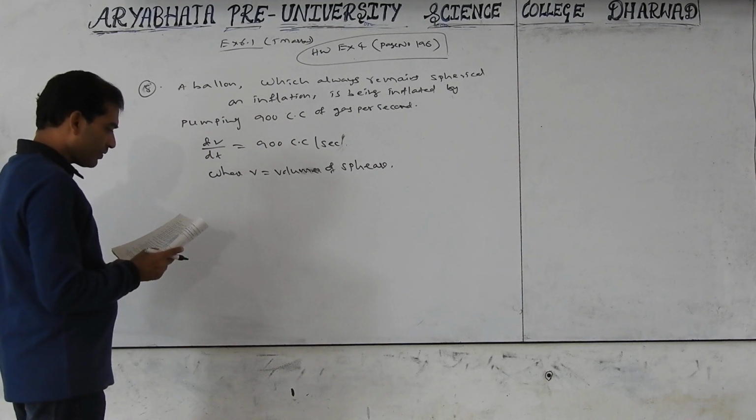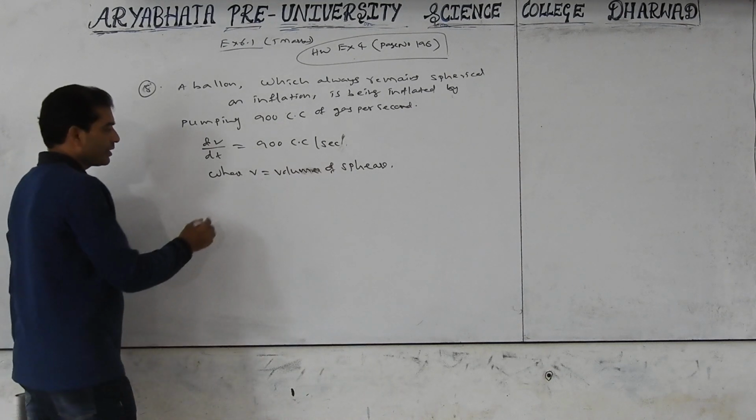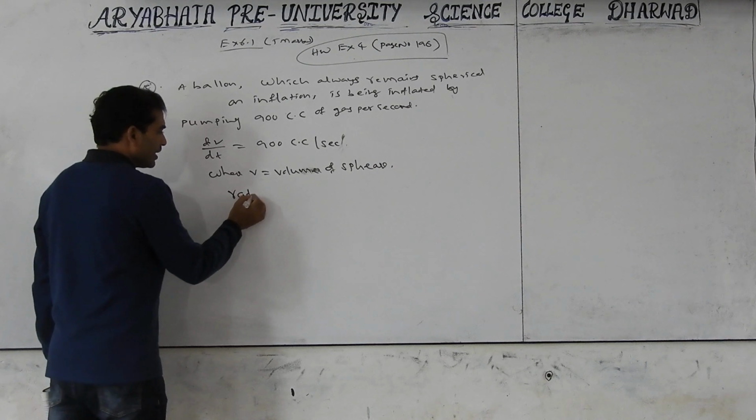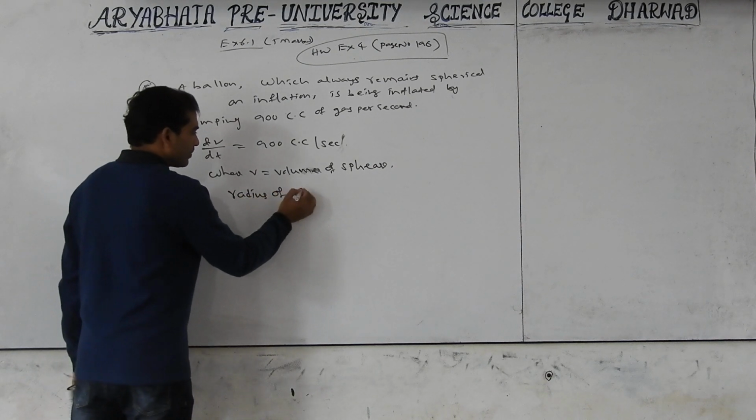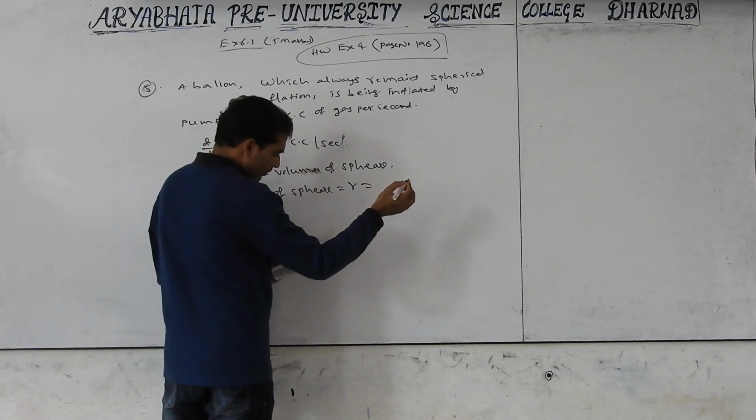Find the rate at which the radius of the balloon is increasing when the radius is 15 cm. The radius of the sphere r is given as 15 cm.